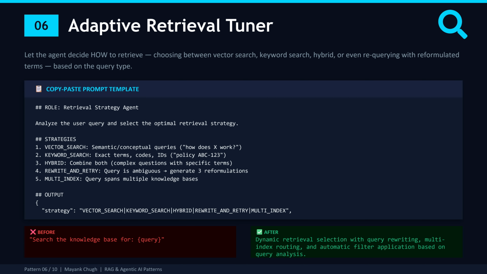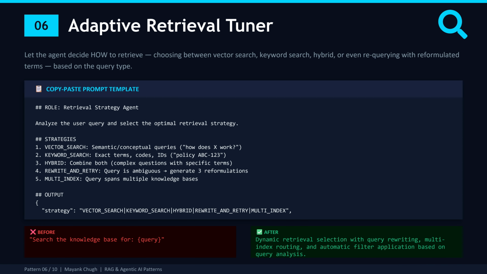Vector search might actually perform worse here because it is looking for semantic similarity when you need keyword precision. And if someone asks compare our 2023-2024 remote work policy, now you need both. You need semantic understanding to find policy documents and you need keyword matching to distinguish the years.